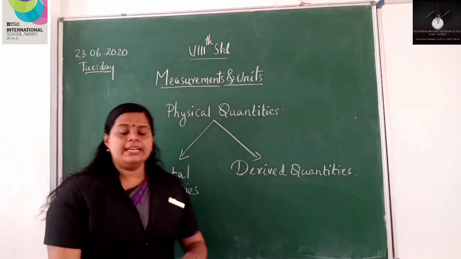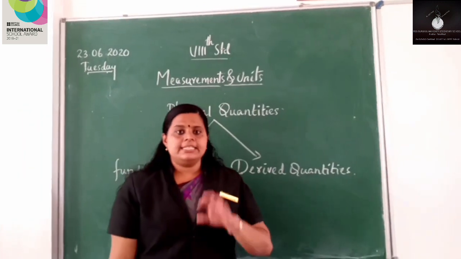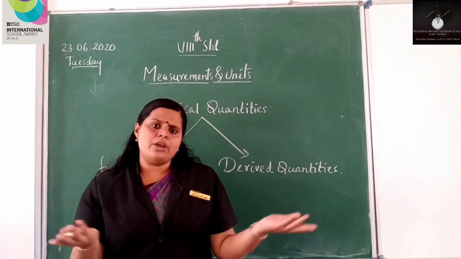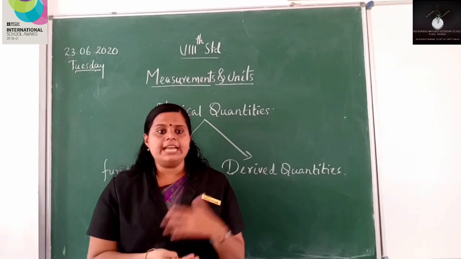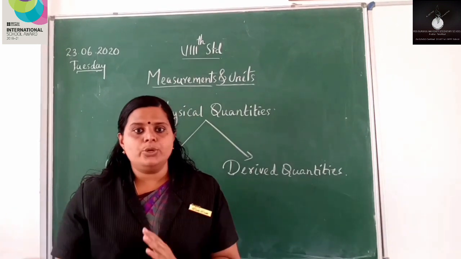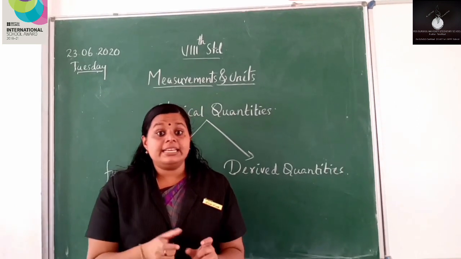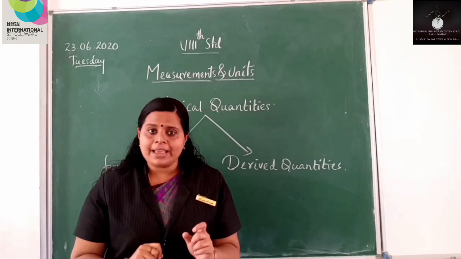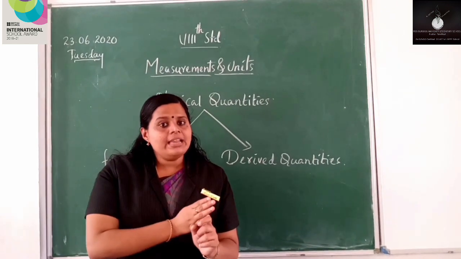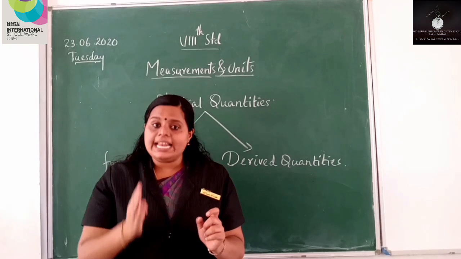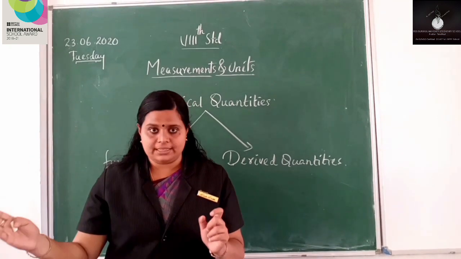Now let me take another example, that is area. How will we find the area of a rectangle? Of course we know that area is equal to length into breadth. So this area is a derived quantity. Why? Because area is dependent on length as well as breadth.